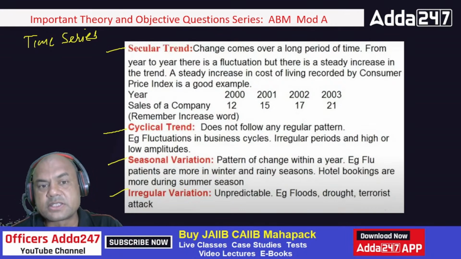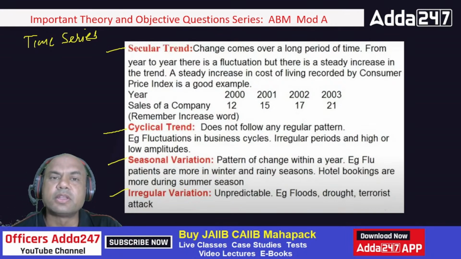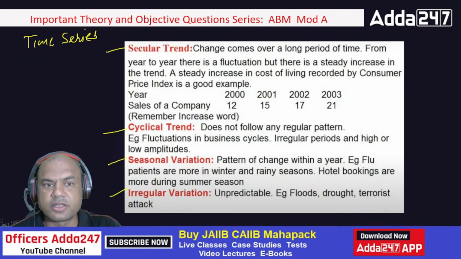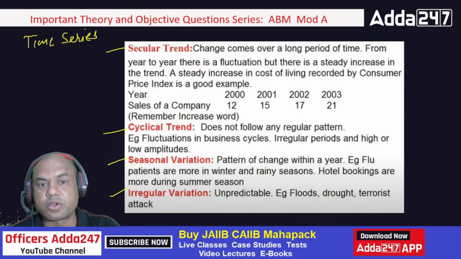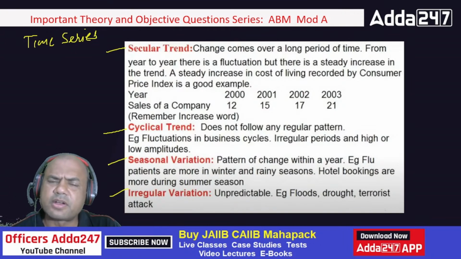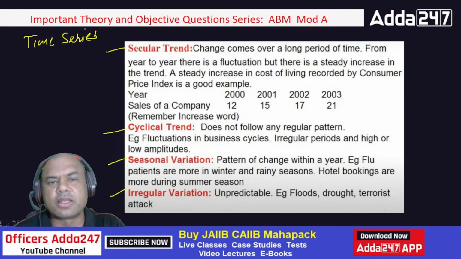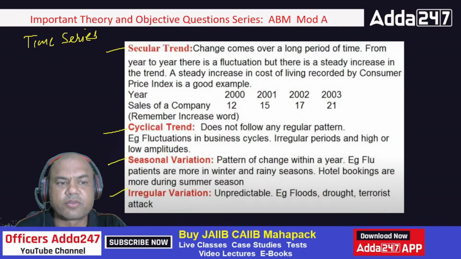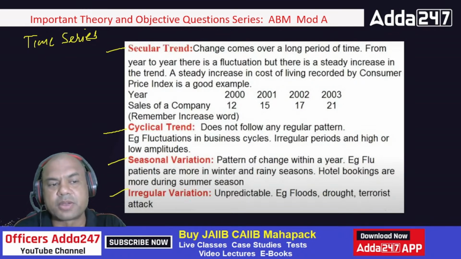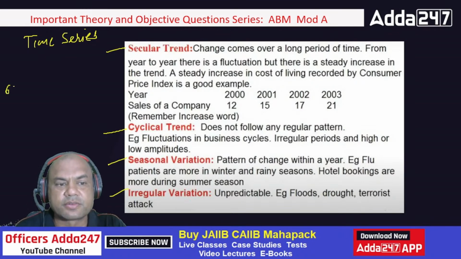See here, firstly secular trend. Now tell me one thing, your job was salary, okay? The salary in a job, does it ever decrease? For example, I'll give you 1 year the salary has risen by, let's say, 10%. Somebody's salary was 60,000.